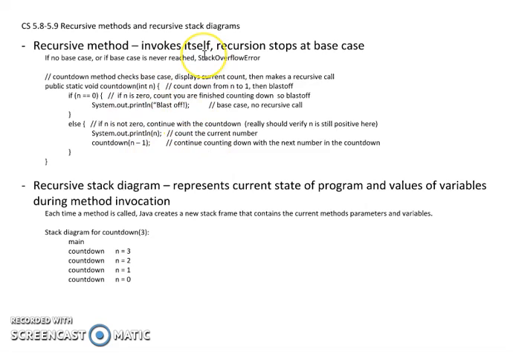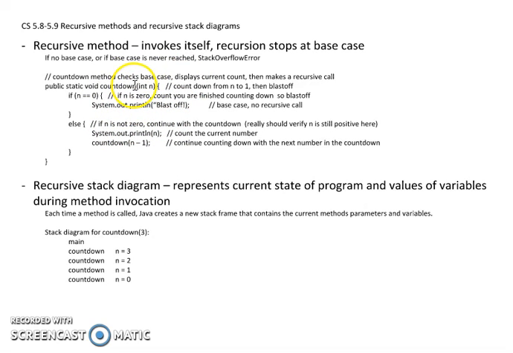Okay, so let's just look at a simple example. Oh, by the way, I should explain what a stack is. A stack is a data structure. Think of it like a stack of paper on your desk. You keep putting things you have to do in a pile, and when you start working on your stack, you usually take what's on the top. That's called last in, first out. The last thing on the pile will be the first thing that you act on. That's called LIFO. This is very similar, but it's a function call or a method call stack.